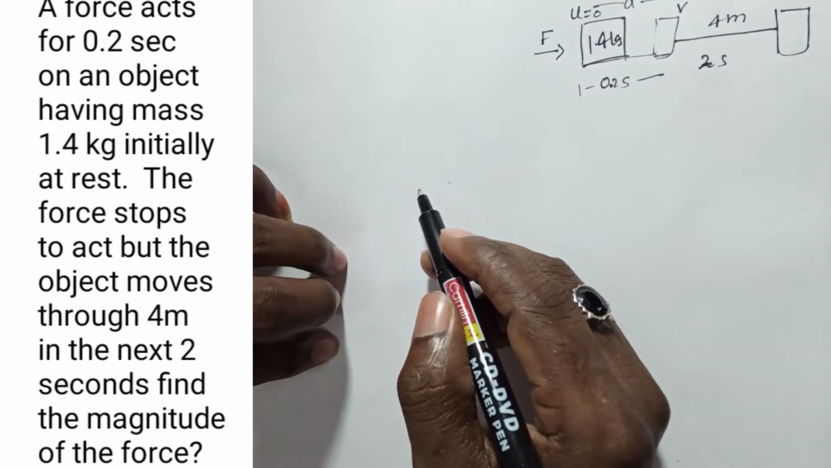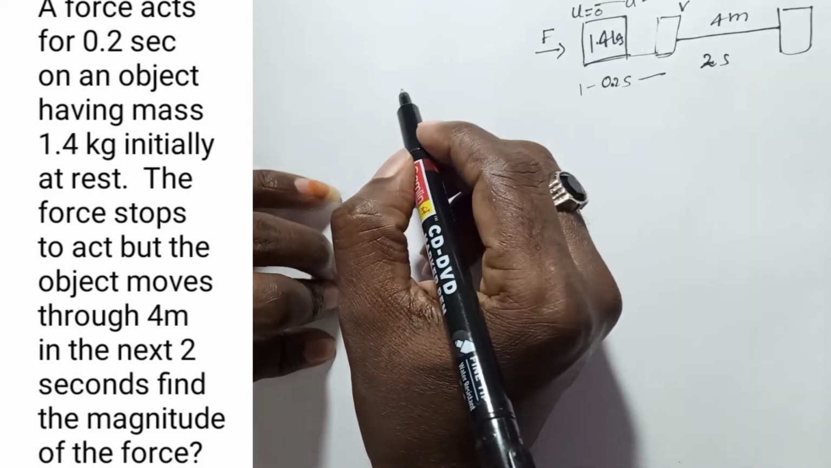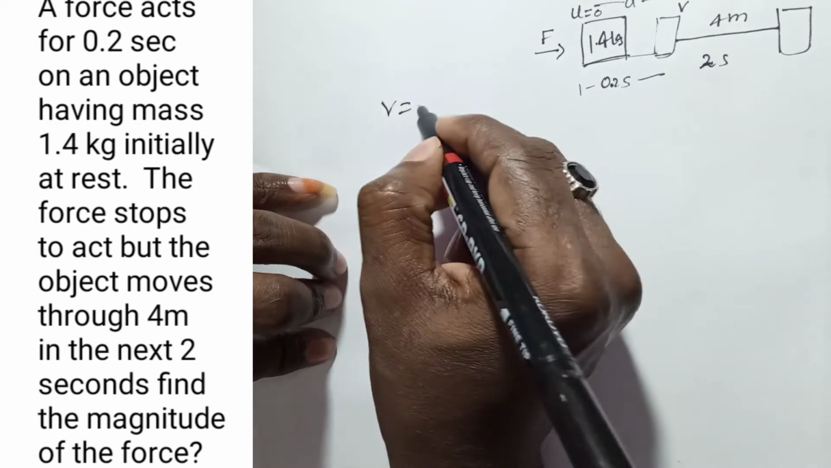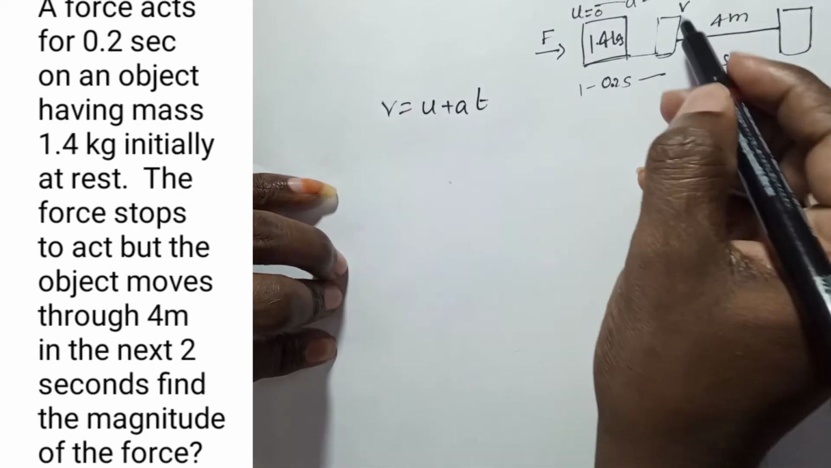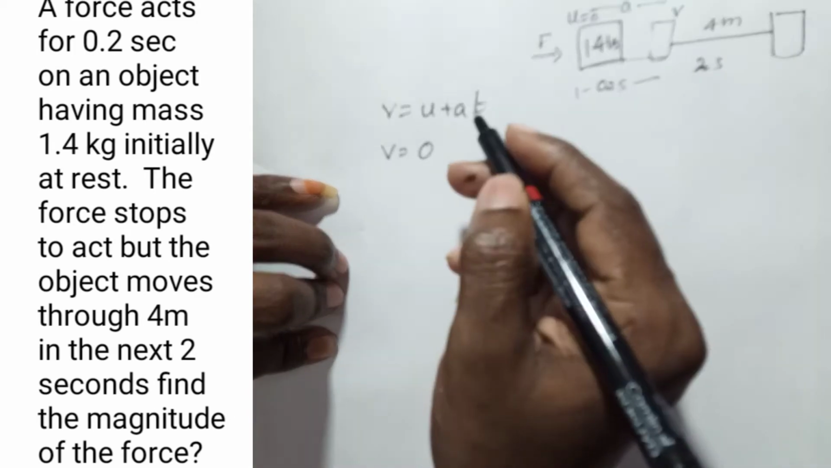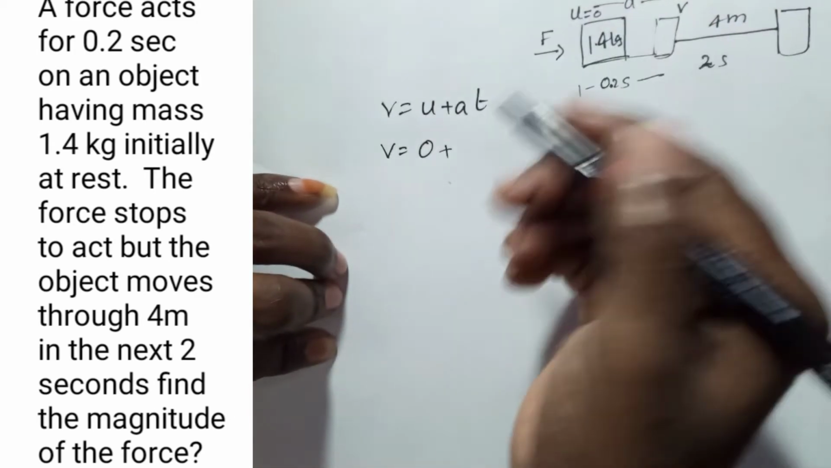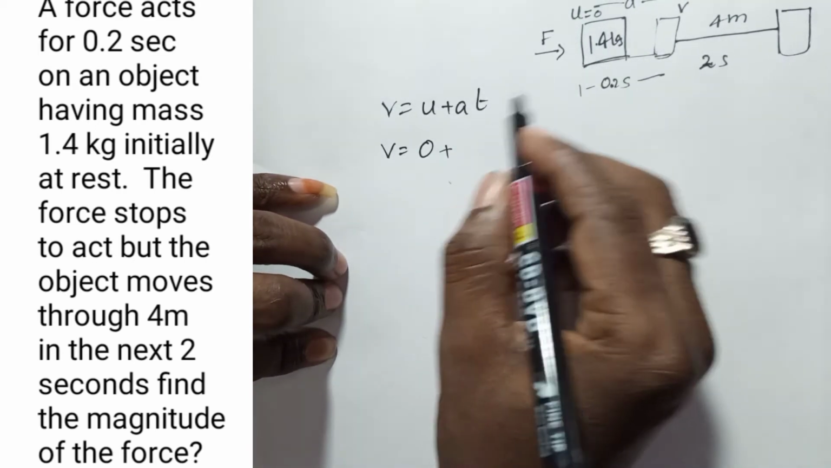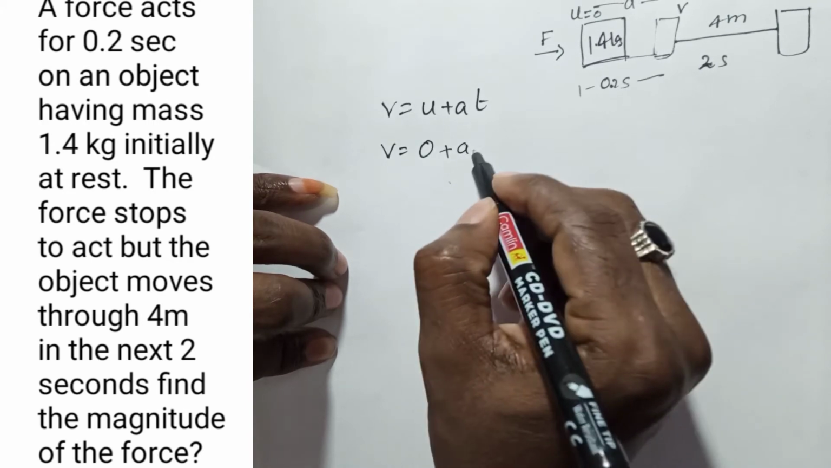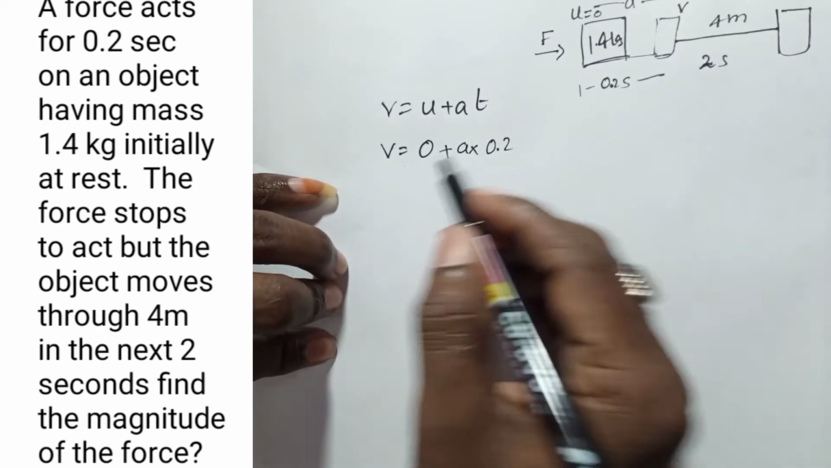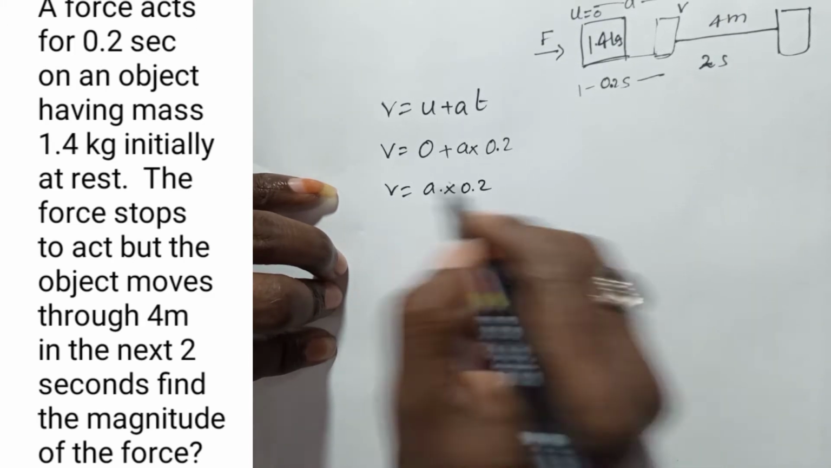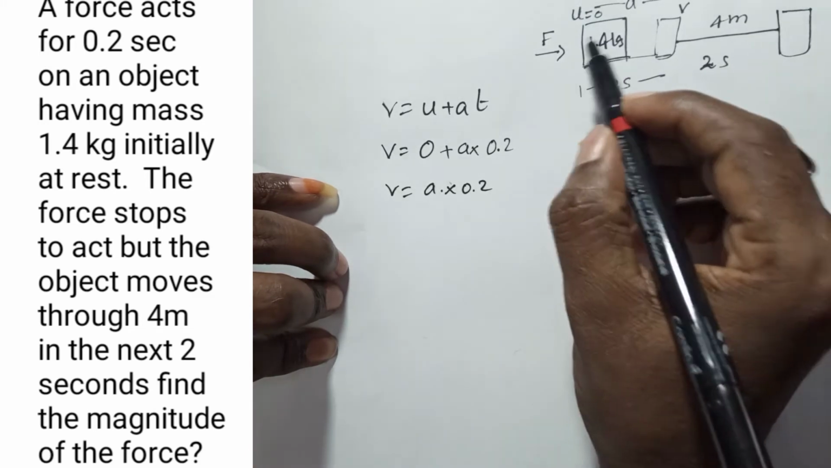For that, in the equations of motion, one of the equations we have to take is v = u + at. The final velocity we don't know, we have to find. The initial velocity we know already, because the body starts from rest. The acceleration we also don't know, but the time for which the force acts on the object is 0.2 seconds. So the final velocity is simply a into 0.2.